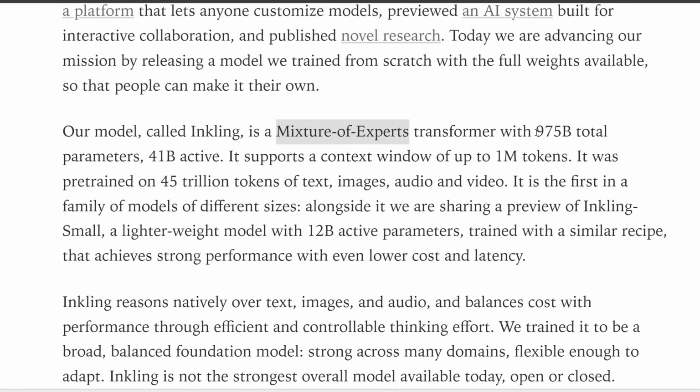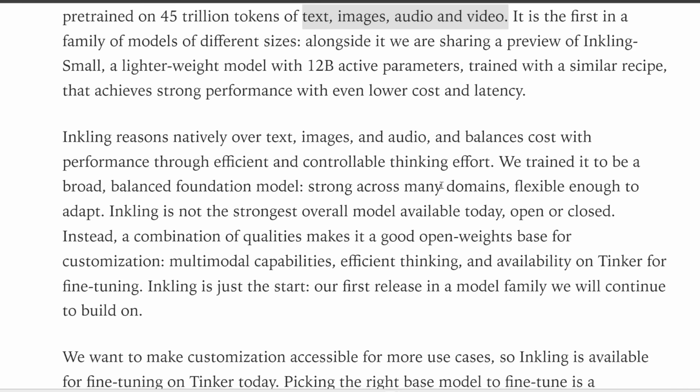Now, this is a mixture of experts model, so think of it as a team of specialized AIs working together, and the total size is quite huge at almost 1 trillion parameters, but when you use it, only 41 billion parameters are active, so it's quite efficient. Like most frontier models, this has a context window of up to 1 million tokens. Here they say that it was pre-trained on 45 trillion tokens of text, images, audio, and videos, so a massive training dataset. And because it's trained on all these different types of media, this makes it super powerful, especially for multimodal capabilities. For example, here it says Inkling can reason natively over text, images, and audio.